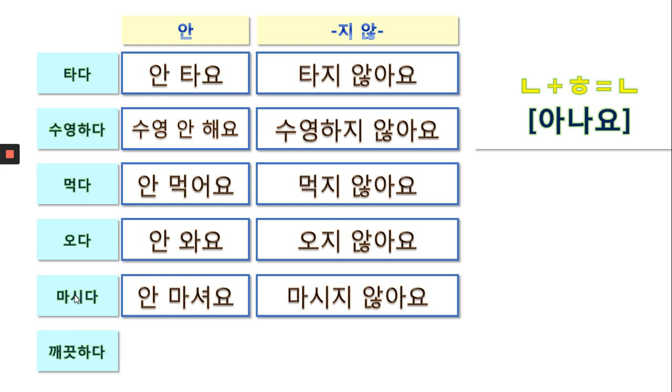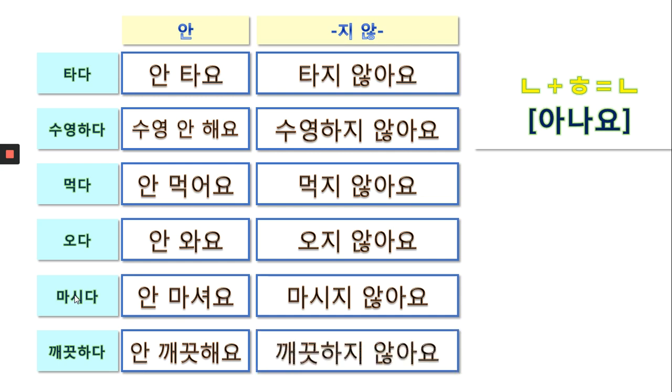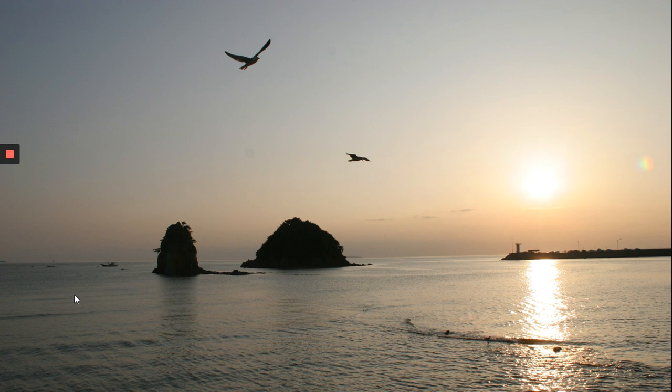깨끗하다. 깨끗하다 is clean. This is an adjective. How do you distinguish? Maybe later I will explain. 깨끗하다 is an adjective, so we put 안 in front of the adjective. 안 깨끗해요. How about 지 않아요? 깨끗하 plus 지 않아요. 깨끗하지 않아요. 네. Yeah. I need to explain now.